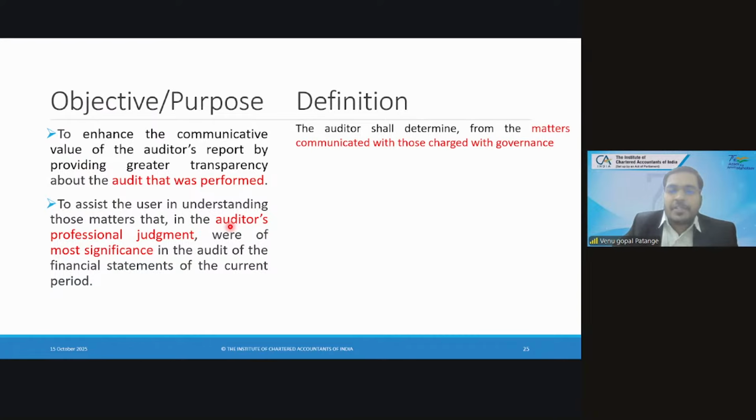100%. You are right. There should not be any contradiction with respect to the opinion given in the earlier paragraph, that is, the opinion paragraph and basis of opinion, when he puts something in the CAM paragraph. True. So you are telling me that whatever item you are describing as adverse cannot come in CAM. 100%, absolutely right.